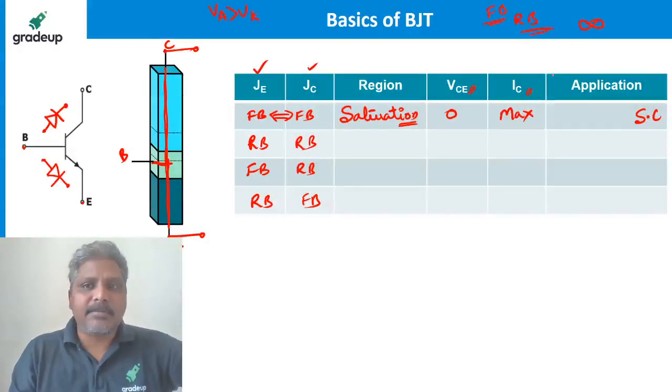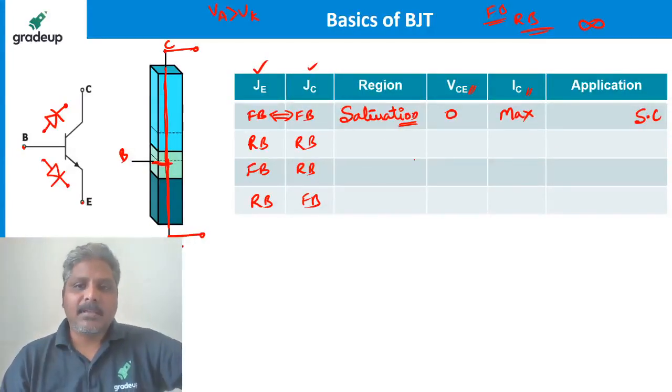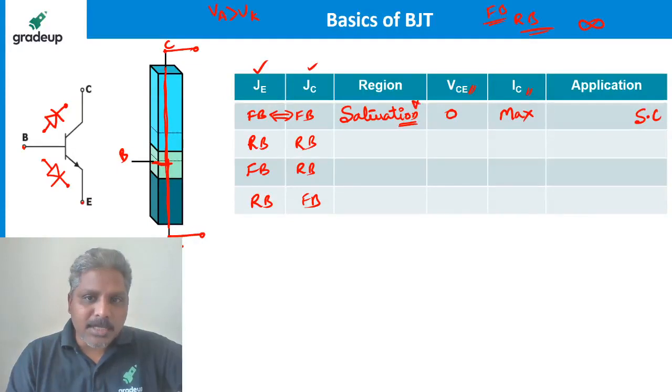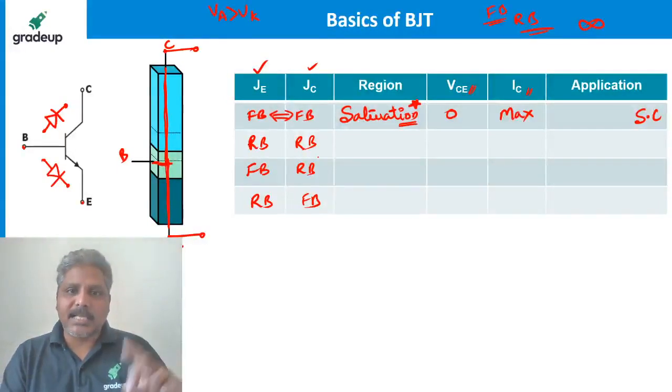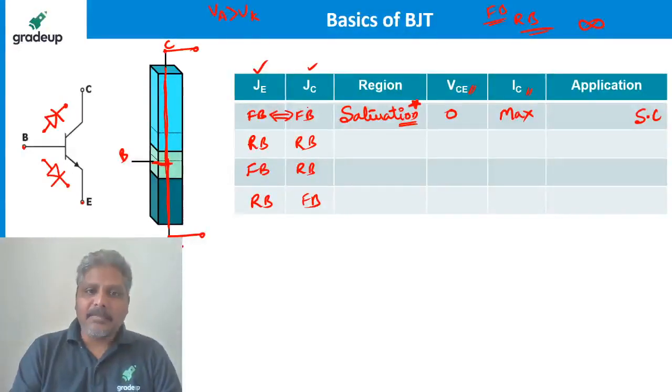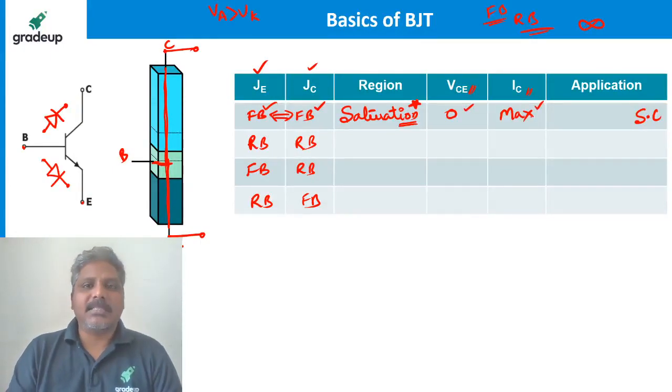Don't say infinite, because it is something highest possible; that all depends on how much we apply. So current is maximum and voltage is 0, which is called saturation. Remember it like this. I can define saturation in two ways: having both the junctions forward bias, or having VCE equal to 0 and IC maximum, is called saturation.